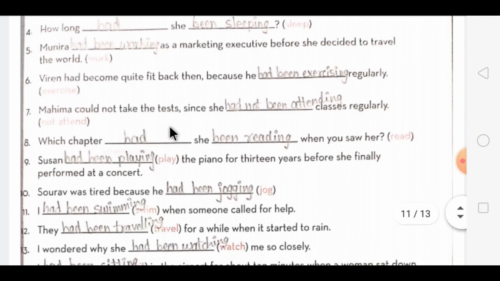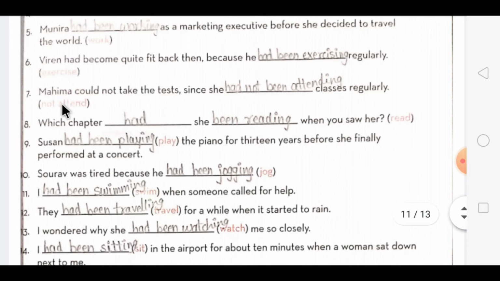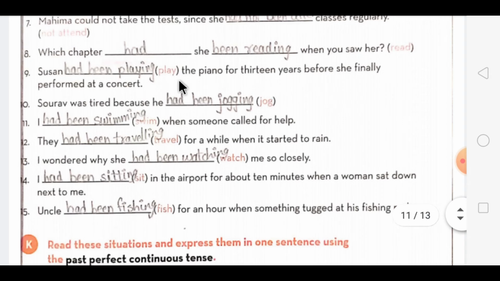Then seventh one, in that not attend. So this is a negative sentence. First we will put had, then the word not will come, then the word been and attending. Had not been attending. Then eighth one, here it's a question, and here question word is already given which. So first had comes, then the subject is already mentioned over here, been reading.